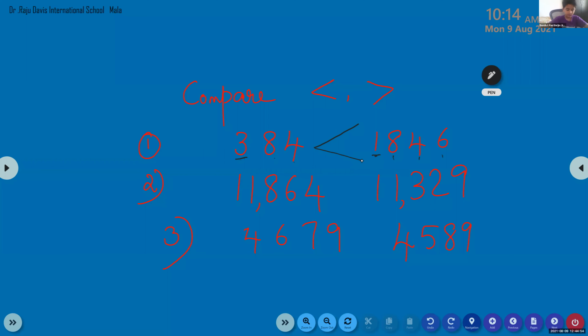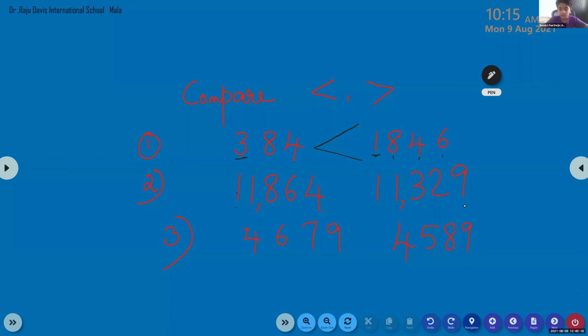Now next, Benedict. Question number 2. 11,864. That is greater. See children, first what will I do? I will count the number of digits. 1, 2, 3, 4, 5. So both have the same number of digits.